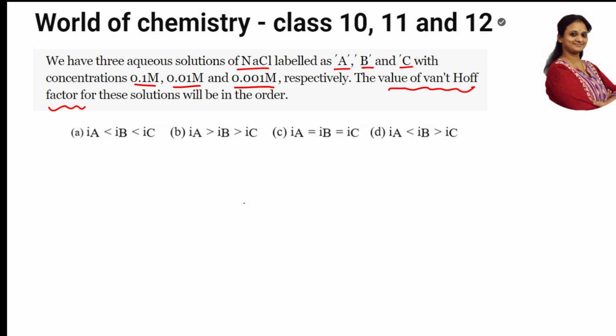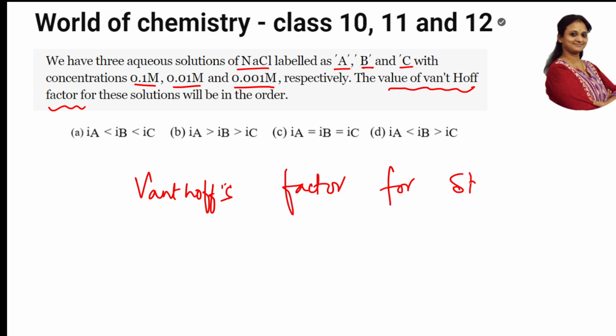First of all, Van 't Hoff's factor for strong electrolytes. What is the formula, students? The formula you have learned is i is equal to total number of ions after dissociation or association divided by total number of ions before dissociation or association.